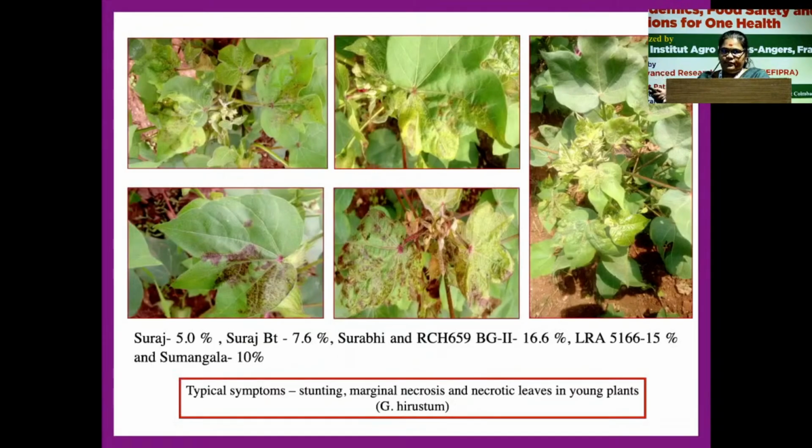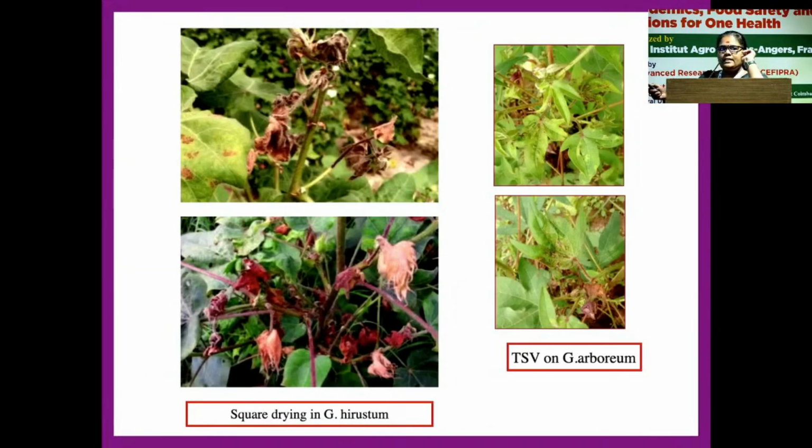When you see the symptoms in the field, 45 days after sowing the crop, you can see the first symptom is stunting, as given in the slide. This is stunting of the plants. The second is chlorosis and necrosis, both together in the growing young leaves. After that you can see necrotic lesions, and these lesions spread to the petiole also. At a later stage you can see drying of the squares, which we observed at around 70 to 80 days of the crop. In arboreum also we have found TSV.